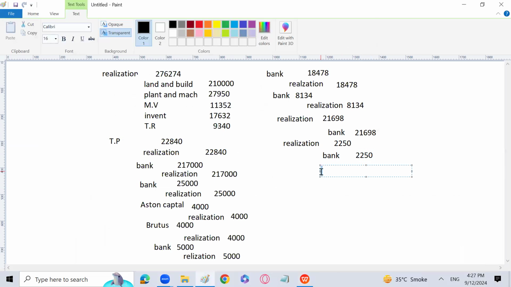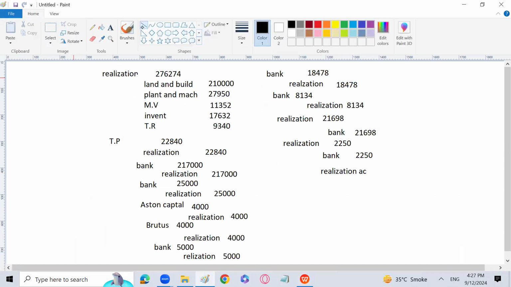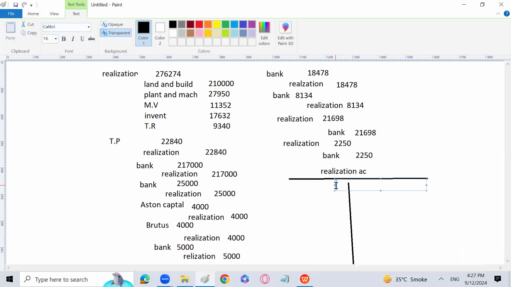Now I am going to prepare the realization account to find the profit or loss on dissolution or profit or loss on realization. So let's prepare it. We have all the entries with us. You have to just post the entries in the account to get the amount of realization profit or loss. Generally in dissolution, we used to have a loss on realization because that is the basic reason that we are closing our business. Business is going to be dissolved because of that reason. That's why we are sustaining a loss also.